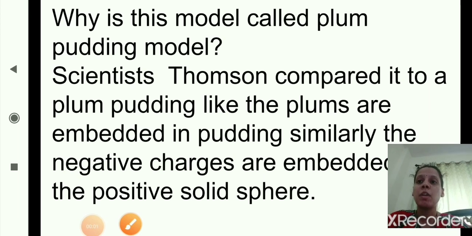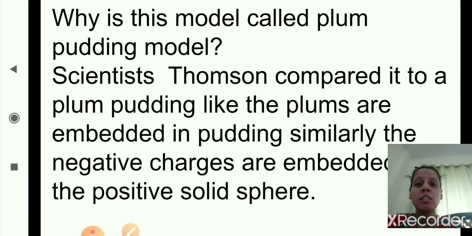Thomson's plum pudding model is also compared to a watermelon, like the seeds are embedded in the red, juicy, edible part. According to Thomson, similarly, the negatively charged particles, that is electrons, are embedded in a positive solid sphere.